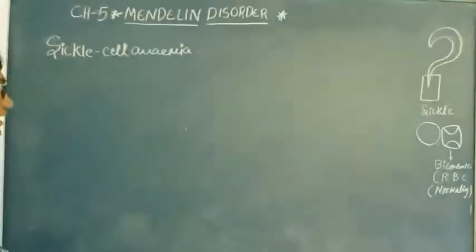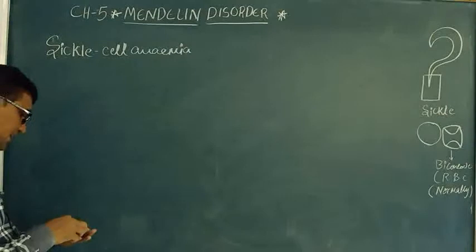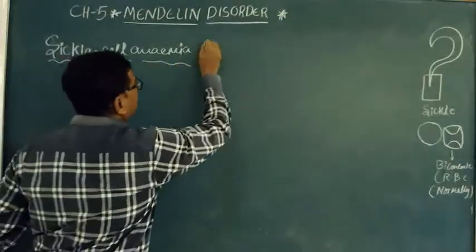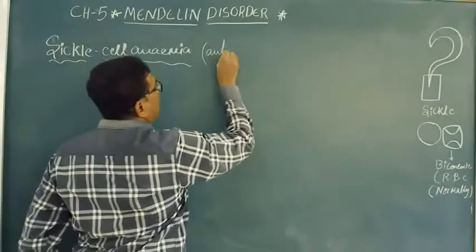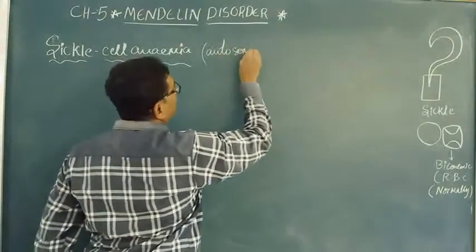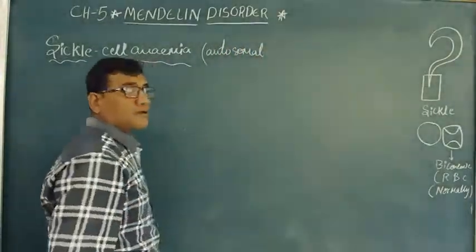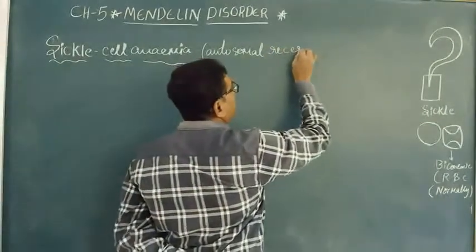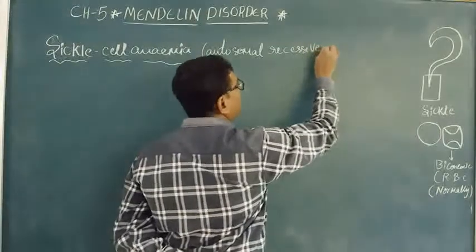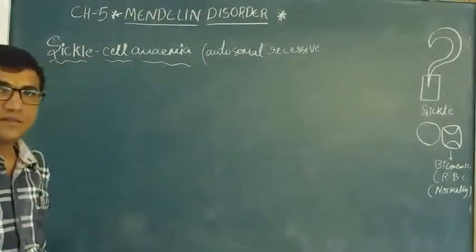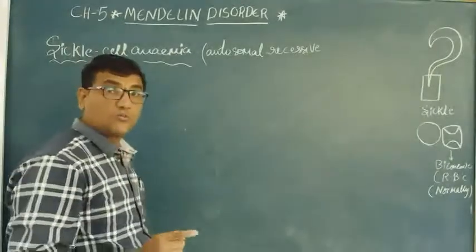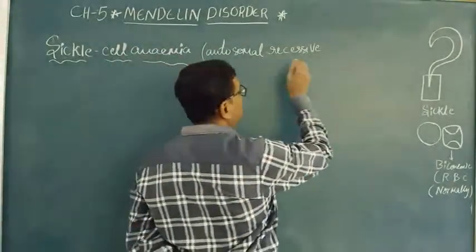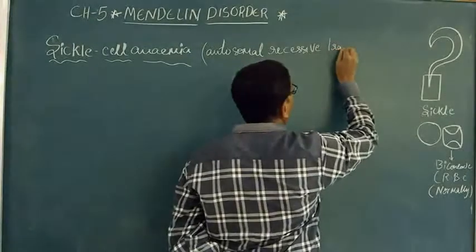Okay. So we will discuss sickle cell anemia, which is an autosomal recessive trait disorder. Color blindness and hemophilia are sex-linked disorders, but here it is an autosomal recessive trait disorder.